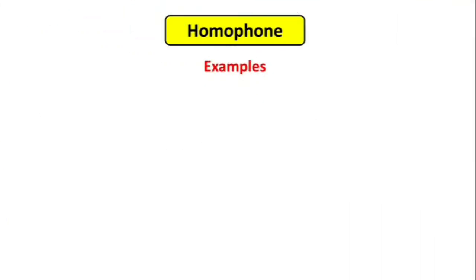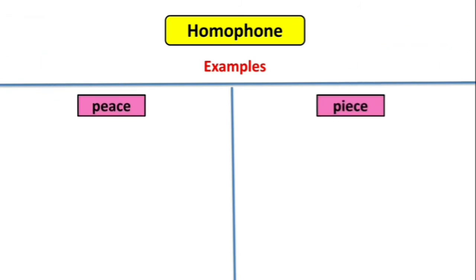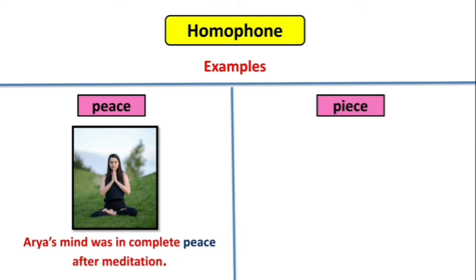Next words are peace and piece. P-E-A-C-E, peace means a state of harmony, quiet or calm that is not disturbed by anything at all, like a still pond with no ripples. म्हणजेच शांतता, as you can see in this picture children. In this picture, a girl is doing meditation in peaceful surrounding. Let's see a sentence example children. Arya's mind was in complete peace after meditation.